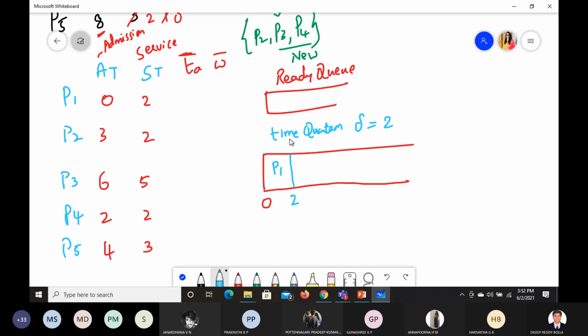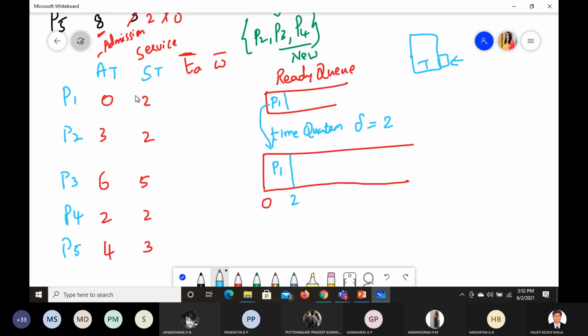Now it has to enter the ready queue first. P1 has to enter, and from here it will move to this. So this is the ready queue. It's like you have a movie theater. You go inside the entrance gate, collect your tickets at the ticket counter, then you can go into the theater. So like that it is. This is the queue. You get a ticket, then enter the access.